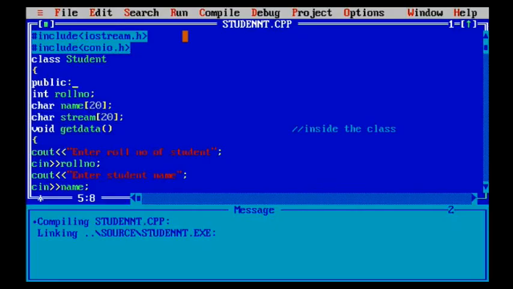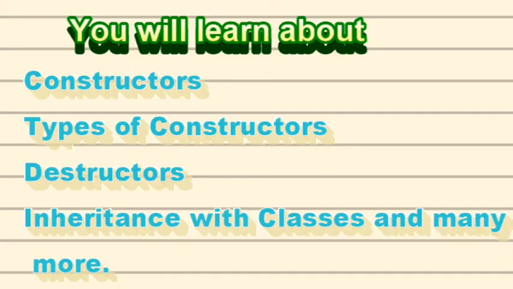So I hope you are understanding how we define a class and what the purpose of a class is. Now in the coming videos we are going to discuss constructors, types of constructors, destructors, and the inheritance relationship between classes, and I'm also going to explain each and everything in detail.